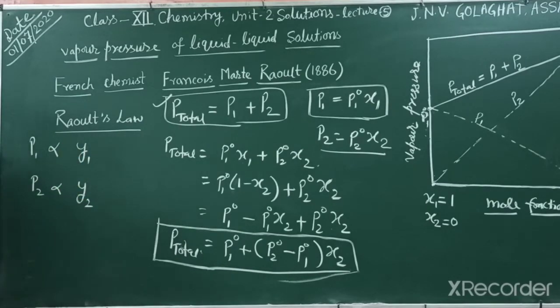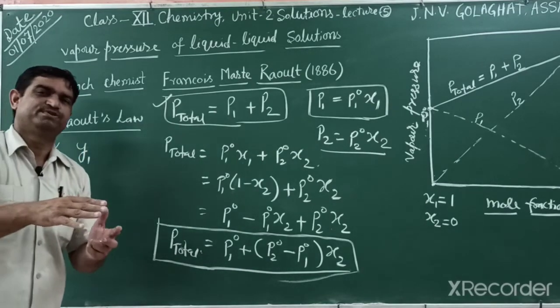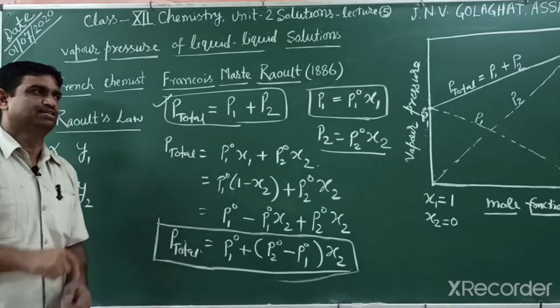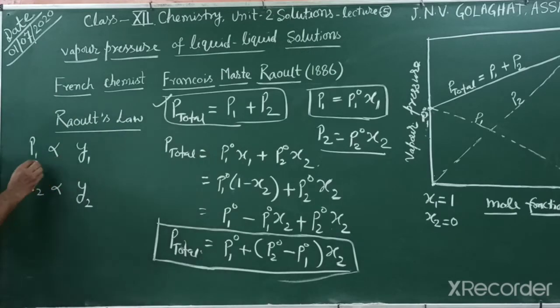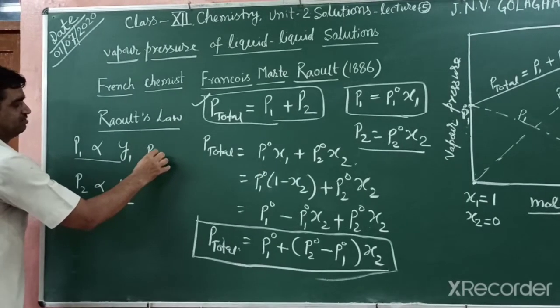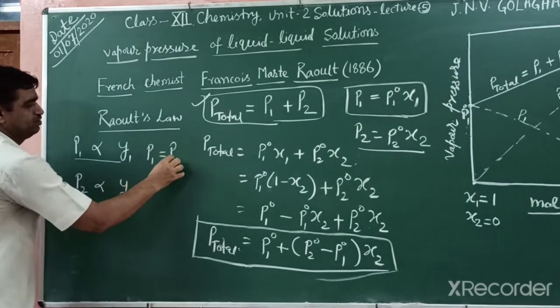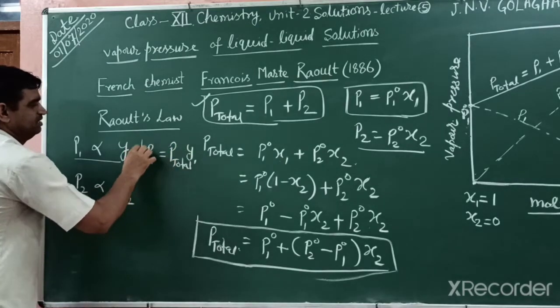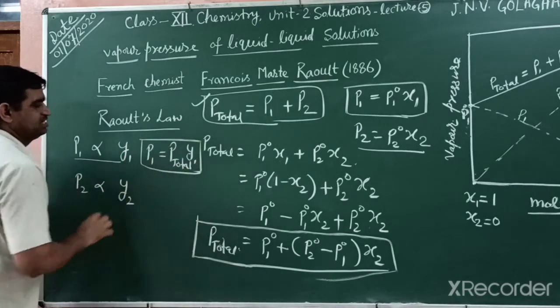What are Y1 and Y2? They are mole fractions at vapor state, meaning above the solution. If you remove the sign of proportionality, then we get P1 is equal to P total Y1, this equation. What is Y1?